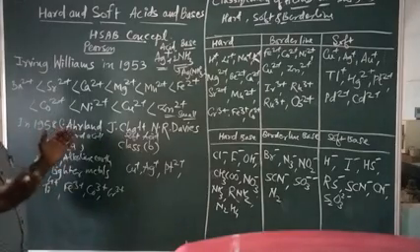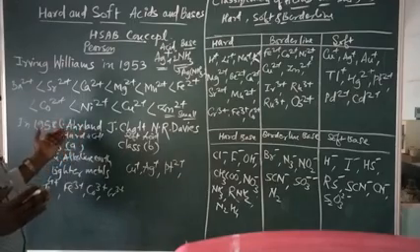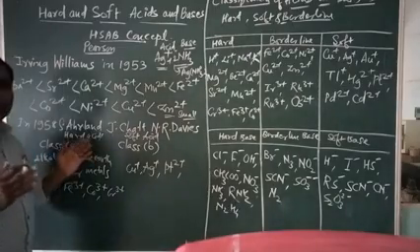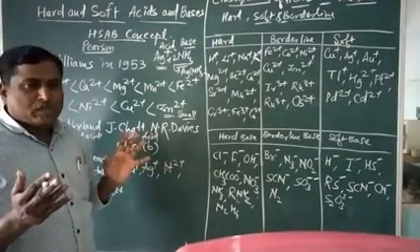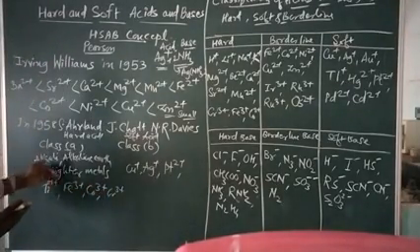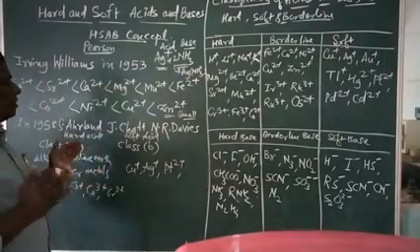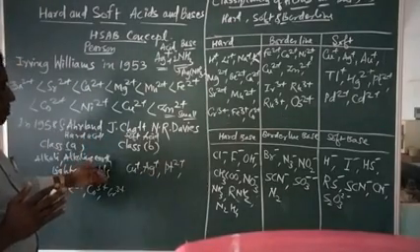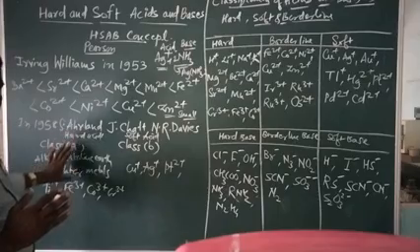Again, in the case of lighter metals, that means small size and high positive charge, the metals possess titanium 4+, Fe3+, cobalt 3+, chromium 3+. These are called lighter elements because they possess small size and high positive charge. This comes in class A.